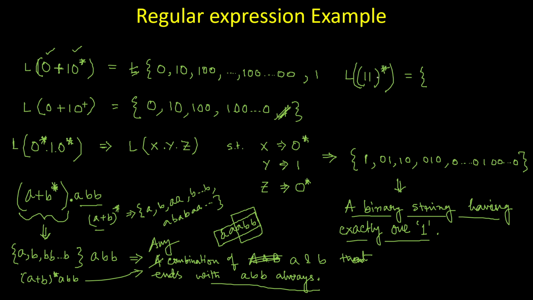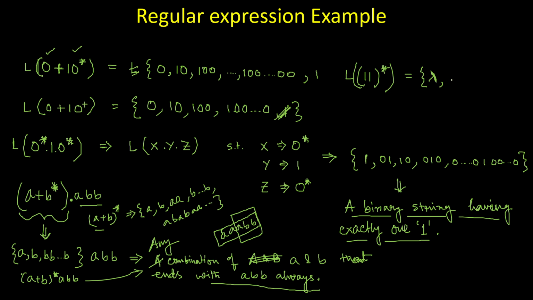If I assume that the star represents no repetition, then 1 1 is not even generated, so I have a lambda, an empty string, or maybe epsilon, whatever you can say. These are just symbols representing the same thing.